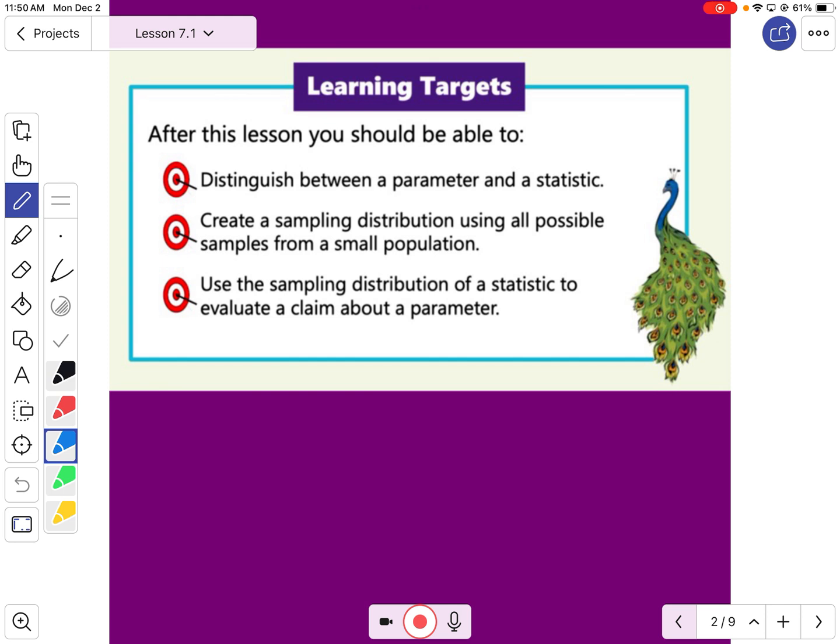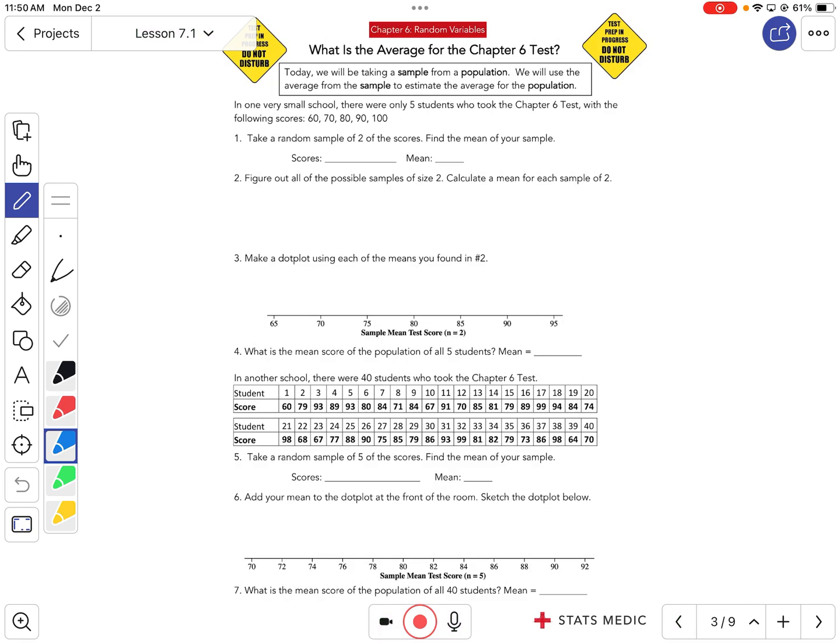Here are our learning targets today. We're going to talk about the difference between what we call a parameter and a statistic. Those are just vocab terms. Then we're going to do a sampling distribution. We're going to take a smaller group and not use the whole group. Then we're going to evaluate a claim about the whole group, using that small group to make a decision.